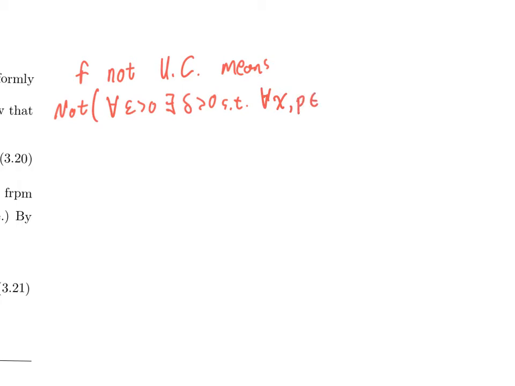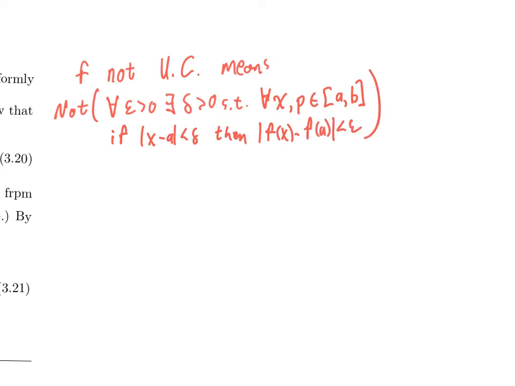For all x and p in [a, b], if absolute value of x minus p is less than delta, then absolute value of f of x minus f of p is less than epsilon.